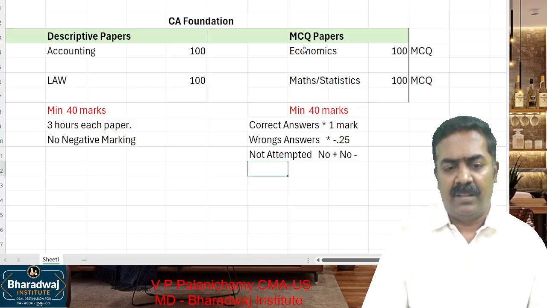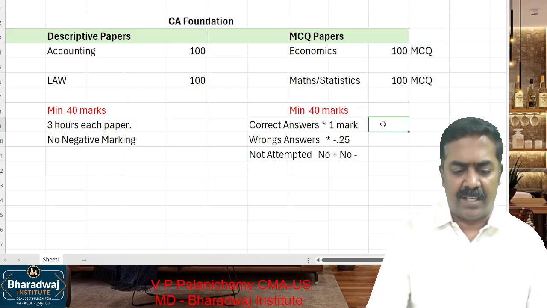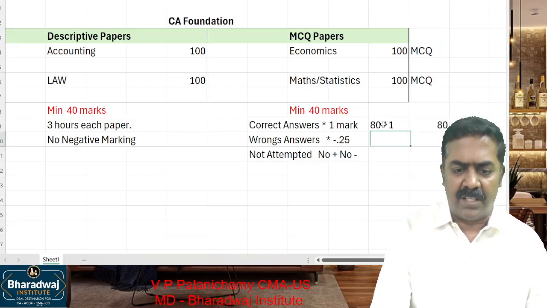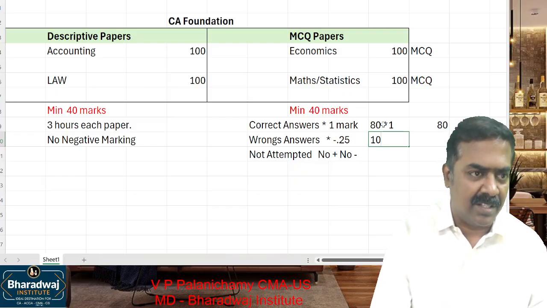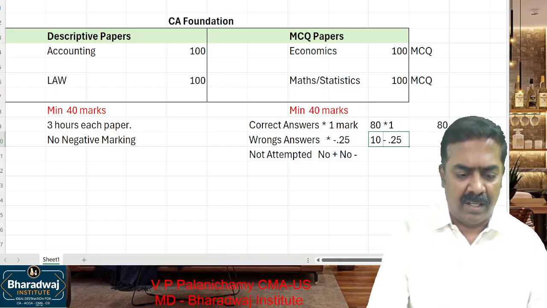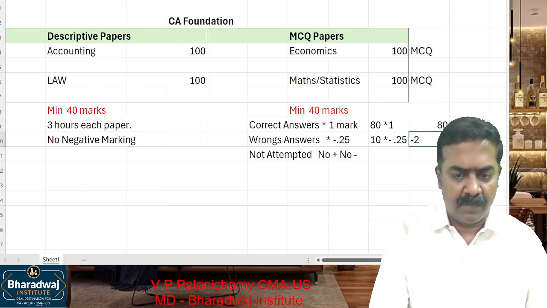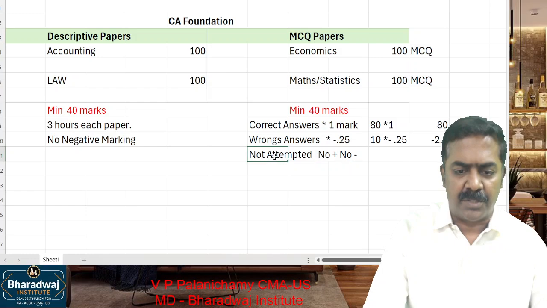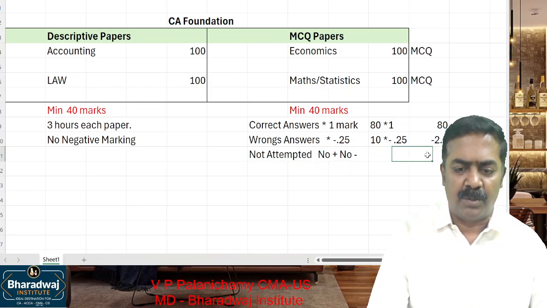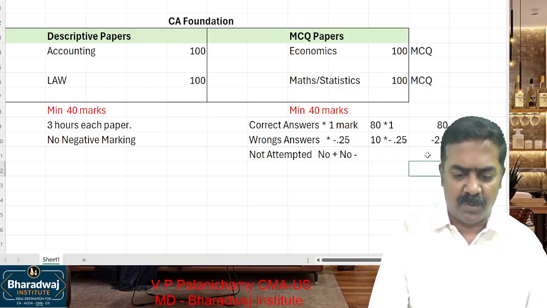For example, let's assume in economics, a student has attempted 80 correct questions, 80 into 1, 80. The student has taken 10 wrong questions. You have attempted a question and given which one? Wrong answer. It will be minus 0.25. 10 into minus 0.25, it will be like 2.5 marks will go. And 10 questions you have not attempted at all. You do not know the question. You have not attempted at all. No plus, no minus, 0. So what is your mark?